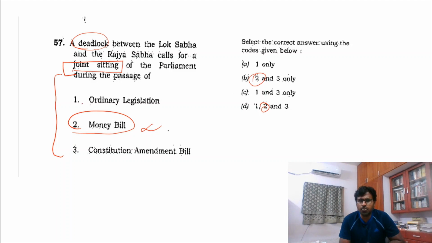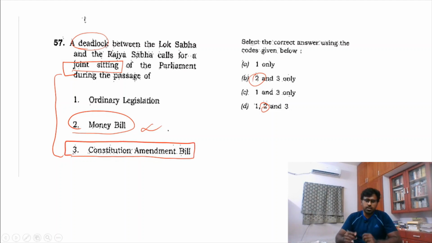And now you have to know that there is no joint sitting for a constitutional amendment bill. Both the houses have to agree, because Rajya Sabha happens to be a house for the protection of federalism.